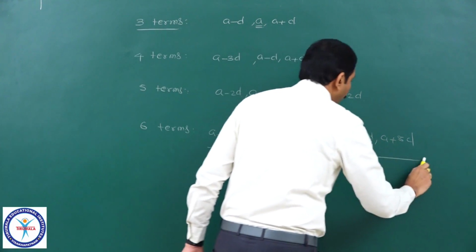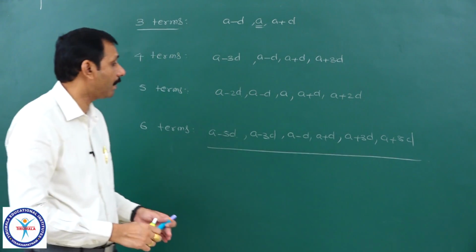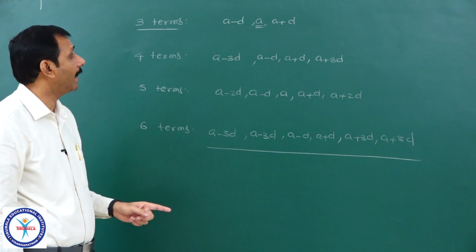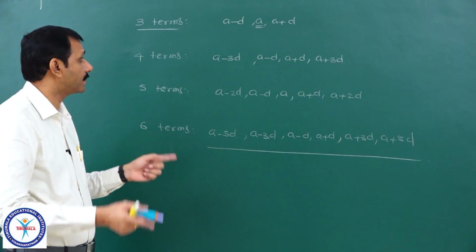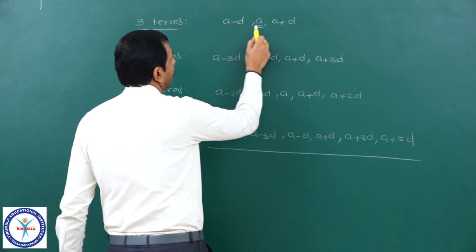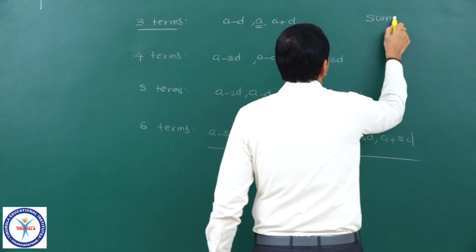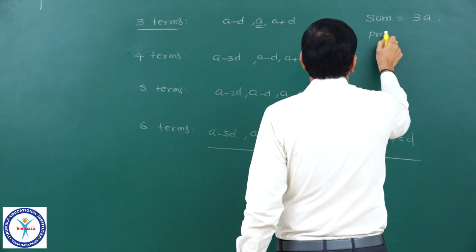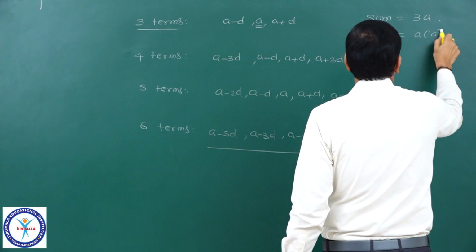It is the way how you can choose the number of terms, so that this will be useful while doing some problems, whenever sum is required or product is required. Sum means what will I get here? If I take the sum, it is equal to 3A directly, and if I want the product, what will I get? A into A squared minus D squared.